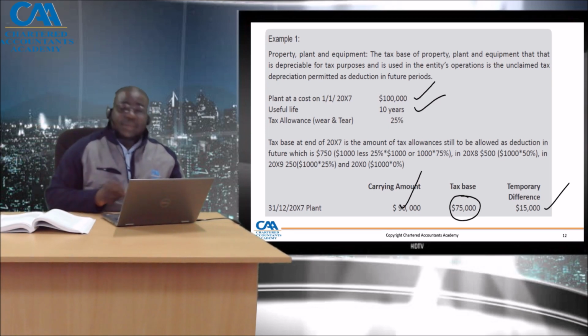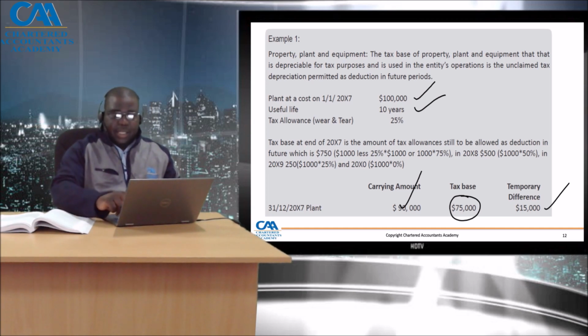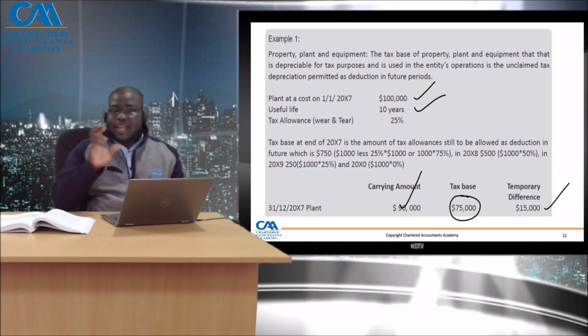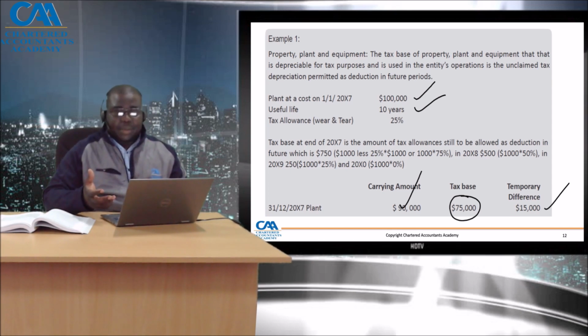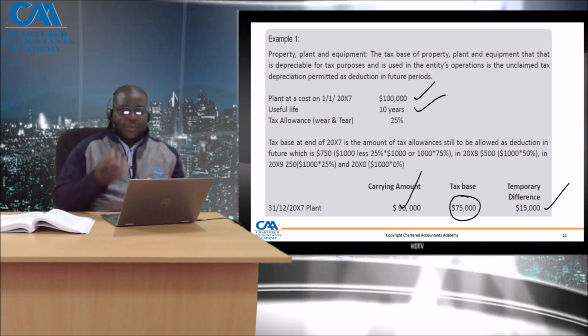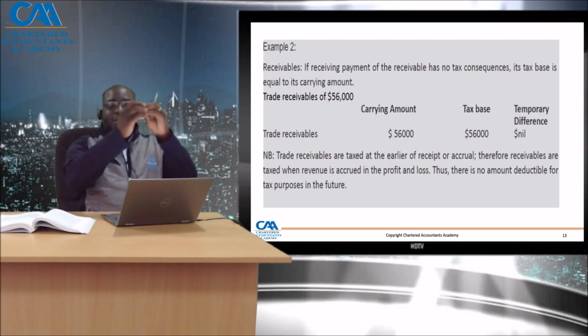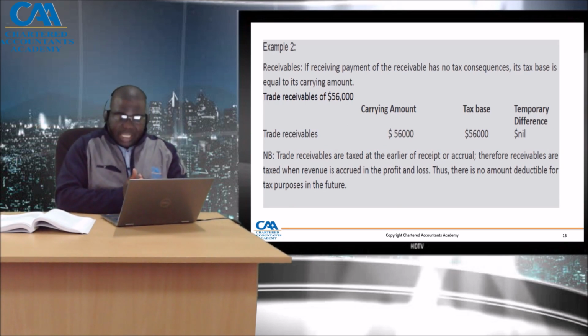That is the tax base. The difference between the two, therefore, is a temporary difference. If you take a receivable, very critical, do we have any deductibles on the receivable? So a receivable, 56,000 as an example, is taxed through revenue. Revenue income from trade has already been taxed. A receivable's carrying amount is its tax base.